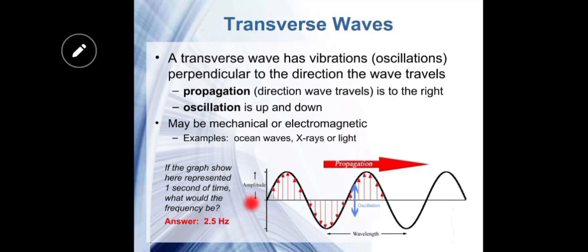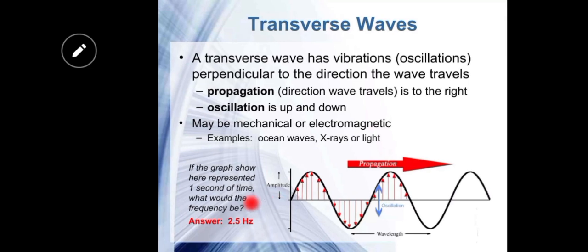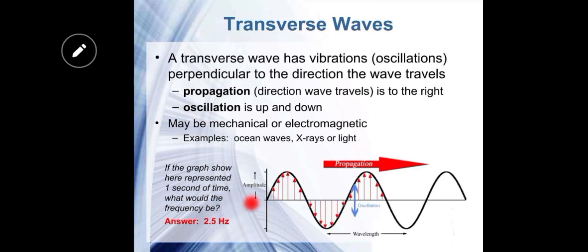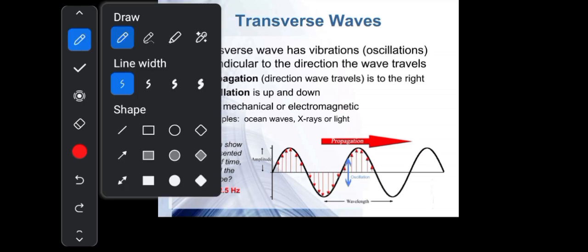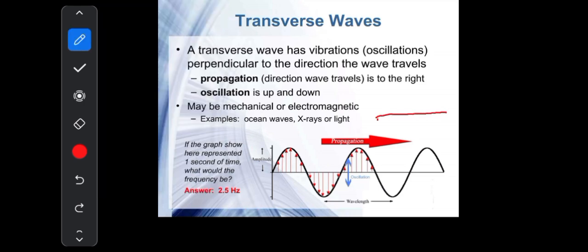Mechanical waves are further divided into two types. The first one is the transverse wave. In the case of a transverse wave, the direction of propagation of the wave and the movement of the particles are at right angles to each other. Like if the wave is moving in one direction, then the particles will move up and down with respect to the direction of the wave. That means they move at right angles to each other. That is basically the normal wave cycle.